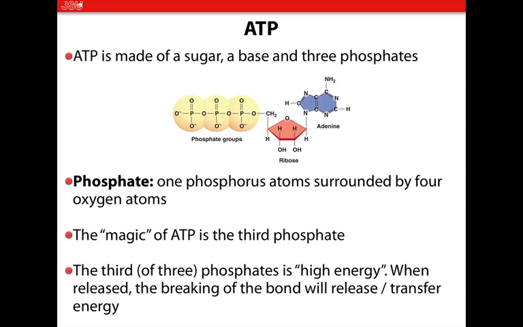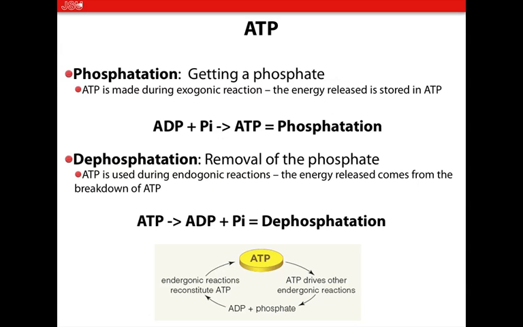So ATP, adenine triphosphate, looks like a base, right? Looks like a DNA base, has 3 phosphates. That last phosphate is the magic phosphate. That is the one with all the energy. When we put that last phosphate on, we have an energy carrier. When we remove that phosphate, we then transfer energy. Phosphorylation is putting a phosphate onto ADP. Dephosphorylation is removing a phosphate from ATP.